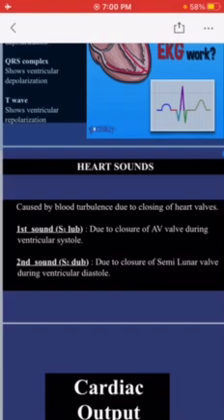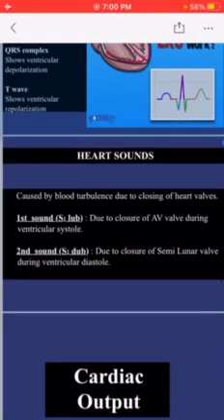Second heart sound is also known as dub, S2. And it is produced due to closure of semilunar valves. On the right side, the semilunar valve is pulmonary valve, and on the left side, the semilunar valve is called aortic valve. And this second heart sound is produced when there is ventricular diastole, means when the heart is relaxing, second heart sound is being produced.